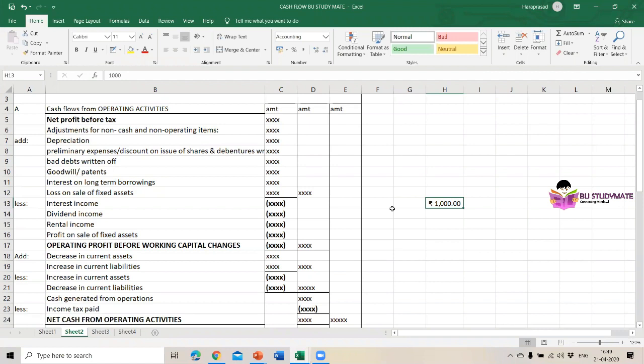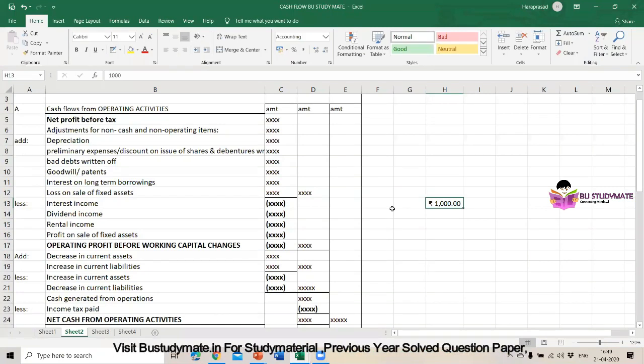I will solve one or two questions on how you calculate in Excel sheets. When you go to a job, if you get a position as an equity analyst, then you need to calculate these cash flows also. So how are you going to calculate the cash flows using Excel?